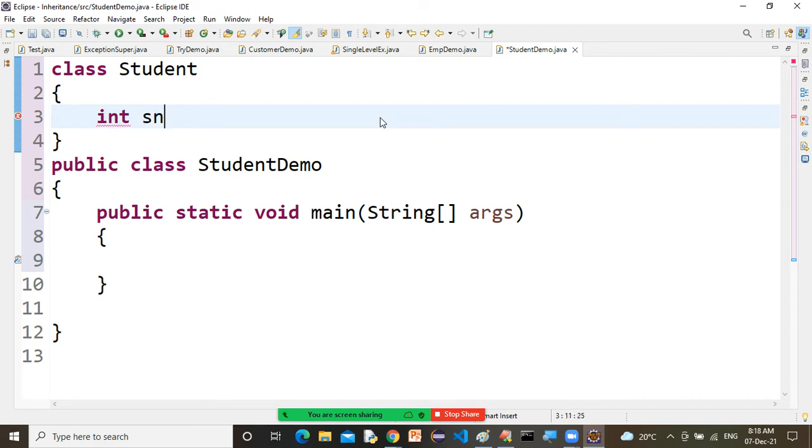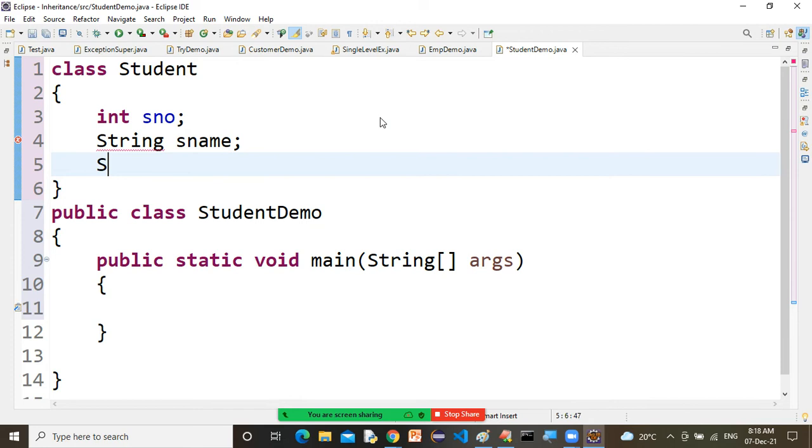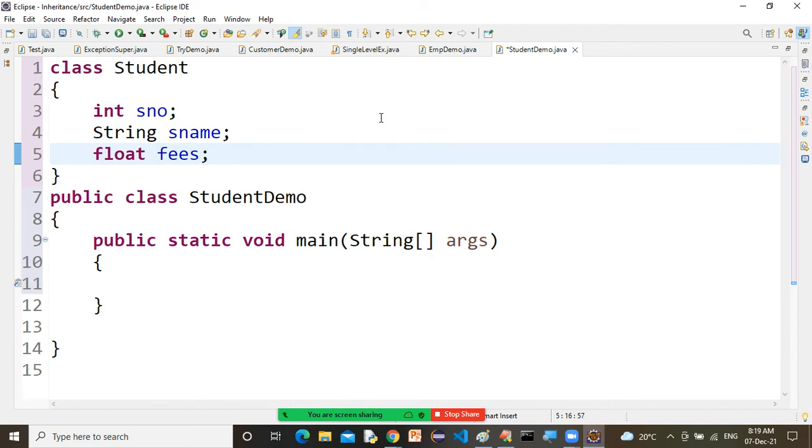Directly you can write: student number, String student name, float or double, let's take float, float fees. Knowingly I'm taking float fees so you can remember: whenever we initialize a float value, we have to suffix it with a small f or capital F. I hope you remember.